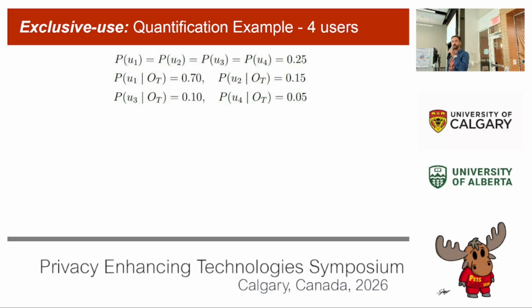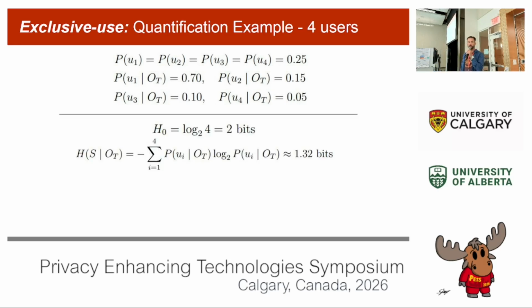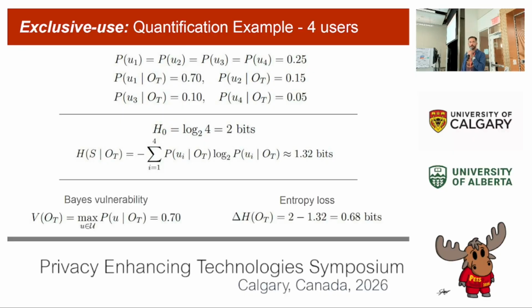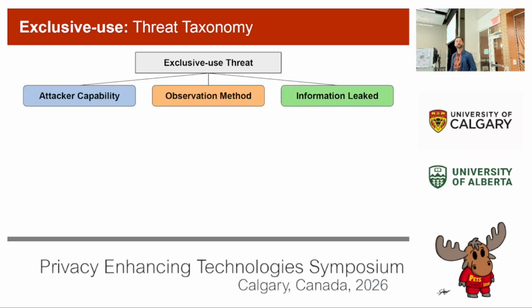There's a quick example here. Say we have uniform priors across 4 users, so this is 0.25. Then we calculate these posteriors, and we have these values here. We have our baseline anonymity of 2 bits from Shannon entropy. Then we can calculate that to be approximately 1.32 bits. We can look at our max posterior and find that attacker confidence is approximately 70%. And then an entropy loss of 0.68 bits, down from 2. I'm sorry, the delta between that.